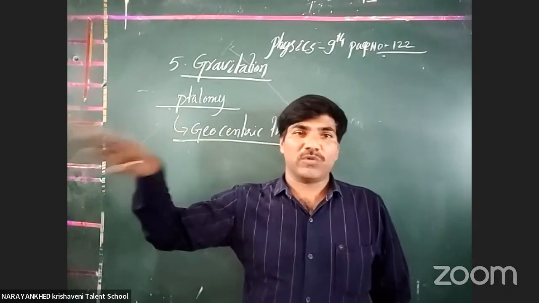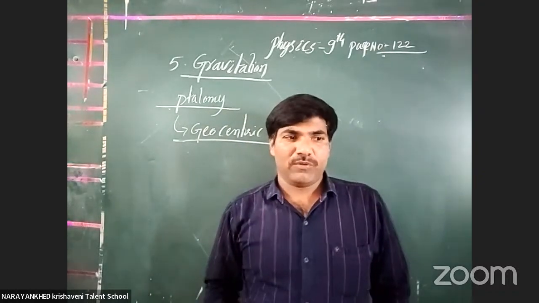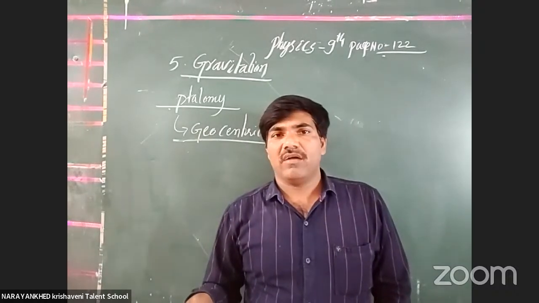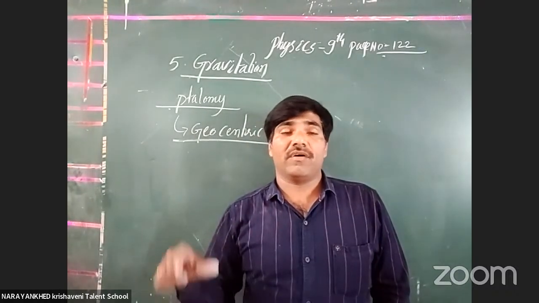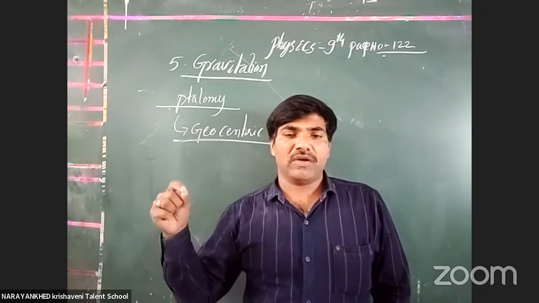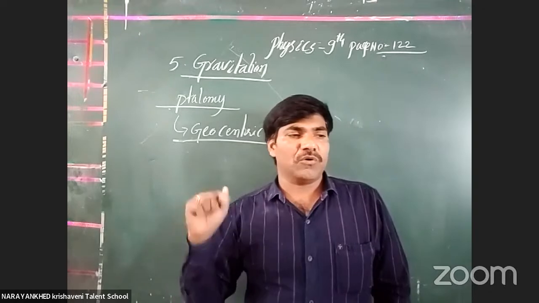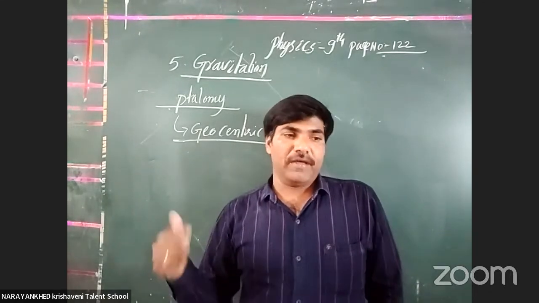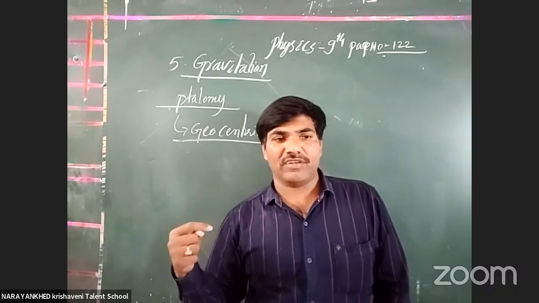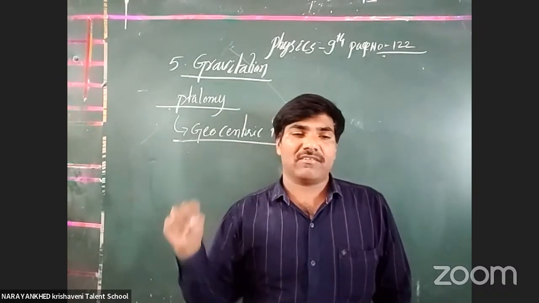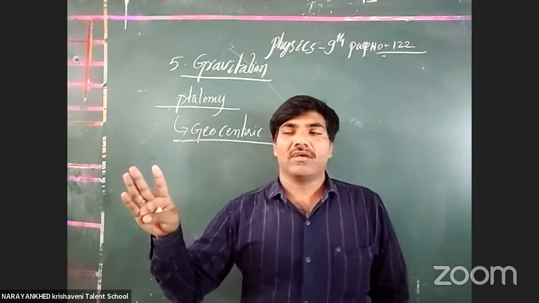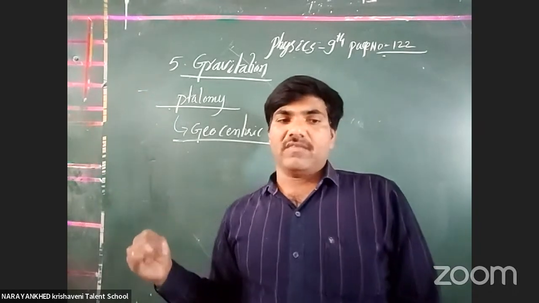Based on that, Copernicus's students came, and Tycho Brahe gave one more theory on this particular solar system, our total universe system. The name of the scientist is Tycho Brahe. After Tycho Brahe, Kepler came. Kepler is a very important scientist in our mechanics and gravitation lesson. He gave three laws for planetary motion, Kepler's planetary motion laws, which you have in a higher section.